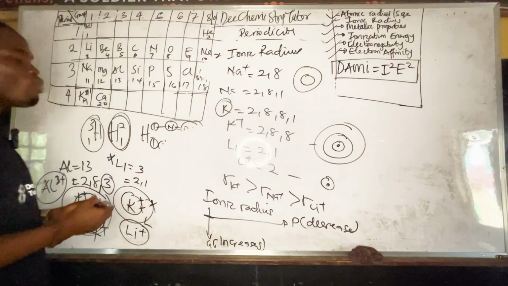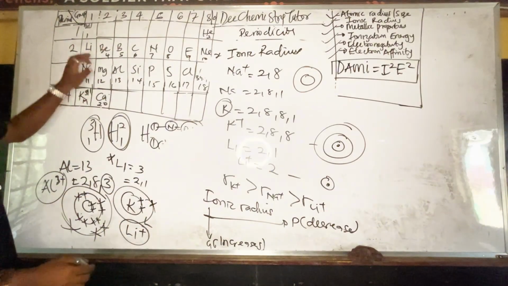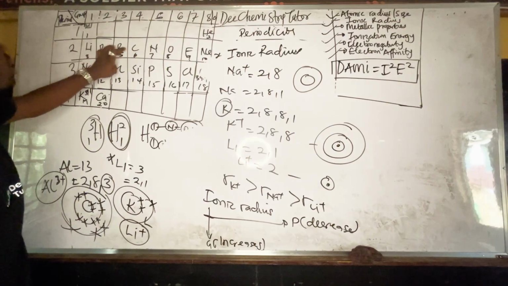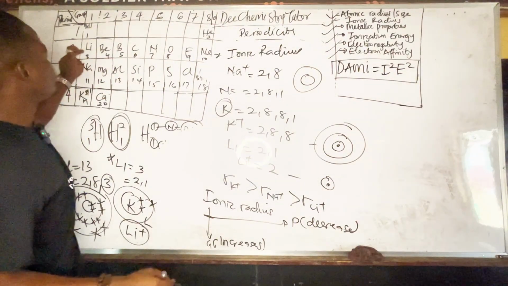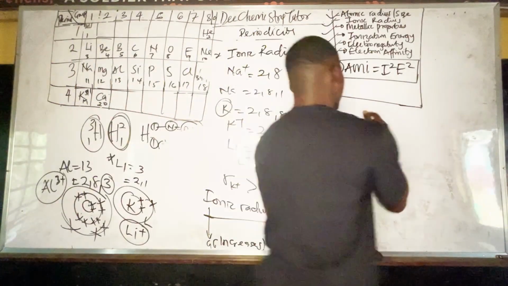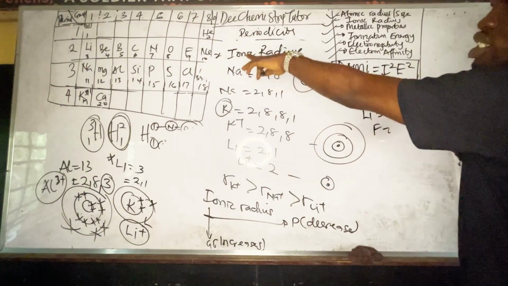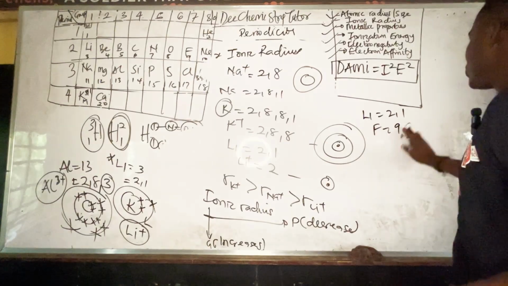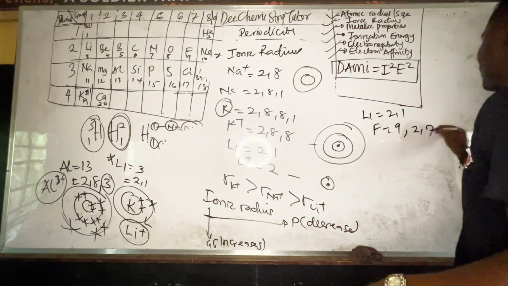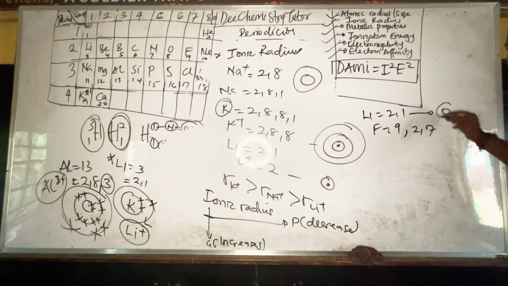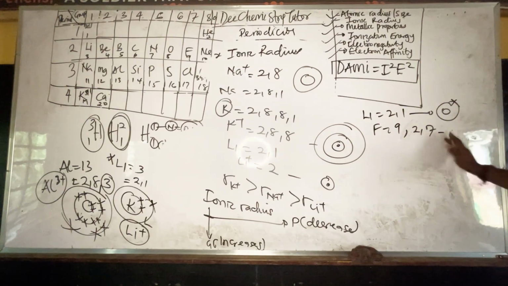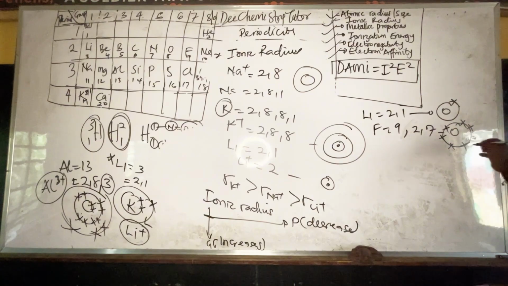Now, why is that happening across the period? Look at this. The more you go this way, for instance, let me compare lithium and fluorine. Let me give you one so that you're able to follow very well. Now, lithium is 2, 1. Fluorine is 9, that means 2, 7. If you draw this, you see that here there is only 1 electron in the outer shell, but here there are 2 shells, then 1, 2, 3, 4, 5, 6, then 7.